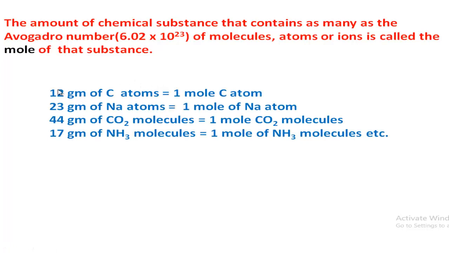For example, you know that the atomic mass of carbon is 12. So the gram amount of atomic mass means 12 gram. 12 gram carbon contains this specific number of atoms. So 12 gram carbon is called 1 mole of carbon. Similarly, you know that the atomic mass of sodium is 23. So 23 gram sodium is equal to 1 mole of sodium atoms.